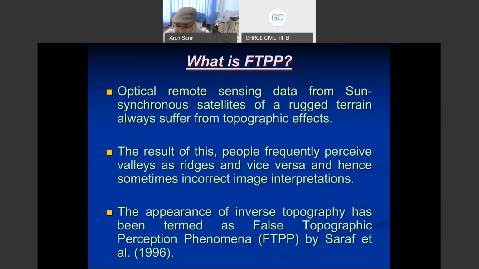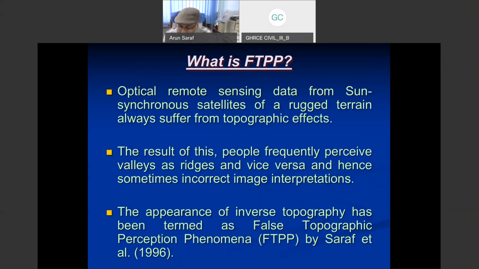But in 1996, for the first time, through a publication in the International Journal of Remote Sensing, we came up with an explanation about this phenomenon, why it is occurring, and this rotation technique: if you rotate by 180 degrees, then you can get rid of this phenomenon, this FTPP, very easily. So this first paper came.